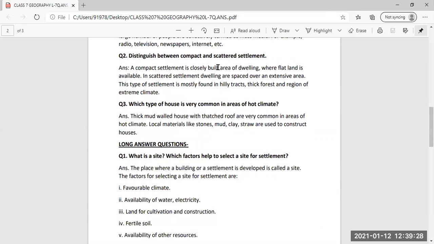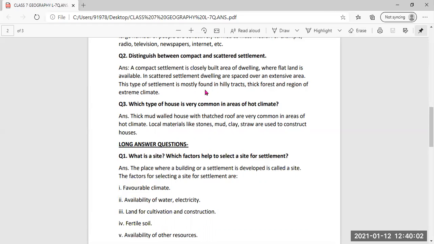Then distinguish between compact and scattered settlement. You have to make a difference between compact and scattered. First, you have to write down about the compact. A compact settlement is a closely built area of dwellings where flat land is available. So where flat land is available, there compact settlements are built. They are closely built areas of dwellings, meaning a number of houses are there, but they are very close to each other. Then in scattered settlement, dwellings are spaced over an extensive area.